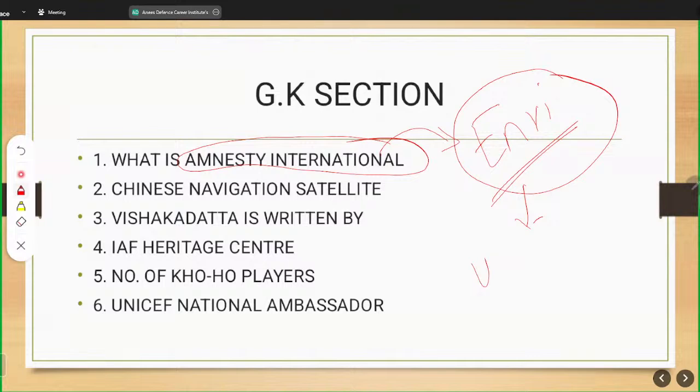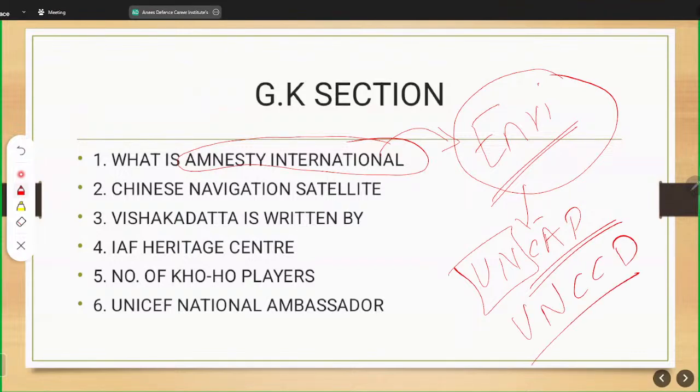For example, like United Nations Climate Action Plan. Then we have UNCCD. Then we have multiple things for climate change or for disaster management. So we should know what these organizations are related to. If you simply Google search various environmental initiatives by international bodies, you'll get 7-8 names, which will be very helpful. Even if you get one name and you know that the theme is related to climate or environment, you would easily be able to do this.